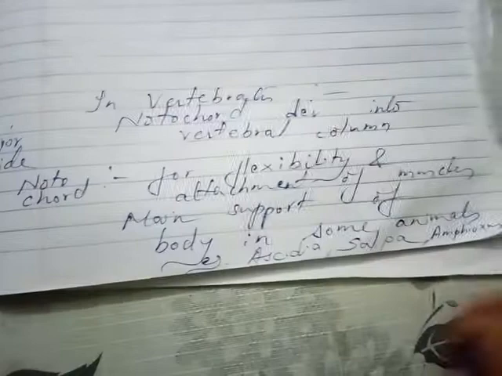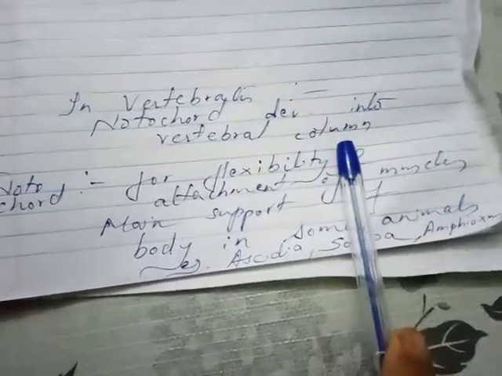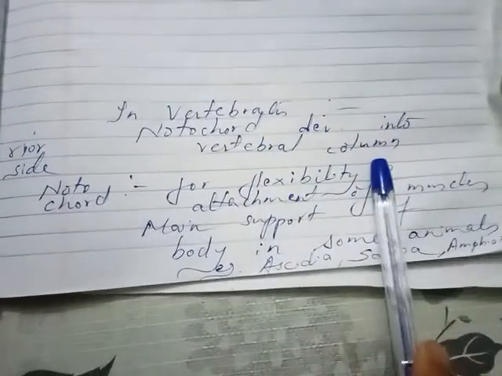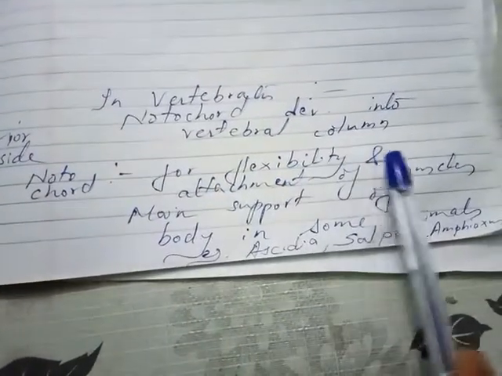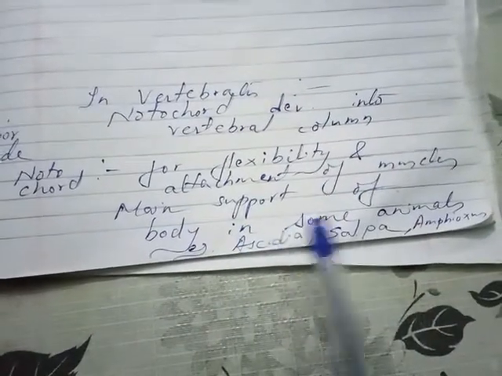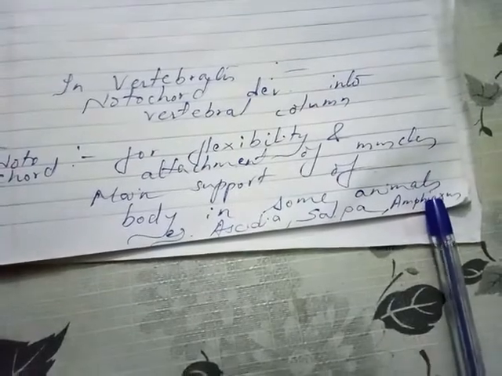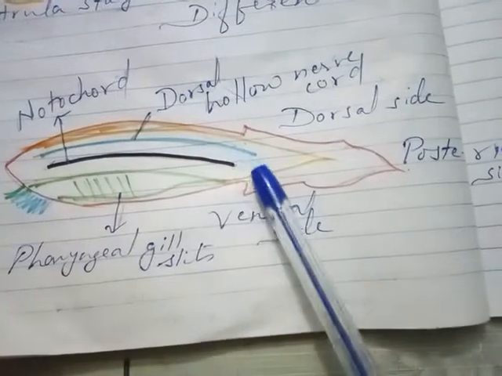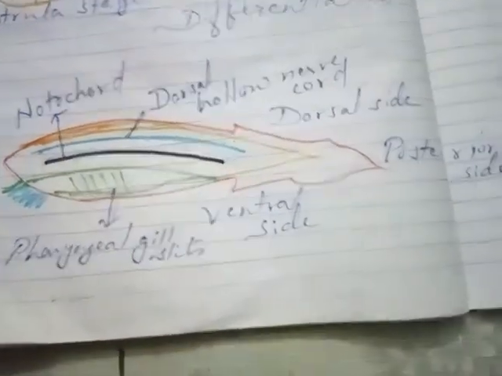In vertebrates, notochord develops into the vertebral column. It will give rise to the vertebral column, so animals will be called vertebrata. What is the function of notochord? For flexibility and attachment of the muscles, and as the main support of the body in some animals. Example, Ascidia, Salpa and Amphioxus. In vertebrate animals, the notochord is converted into the vertebral column.